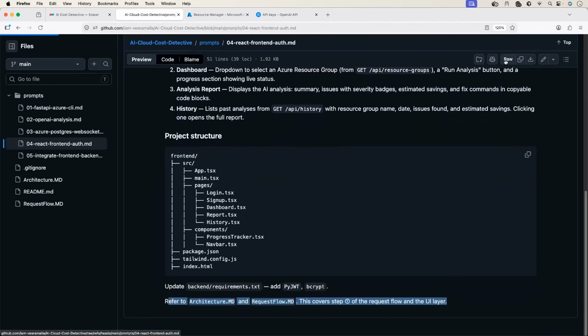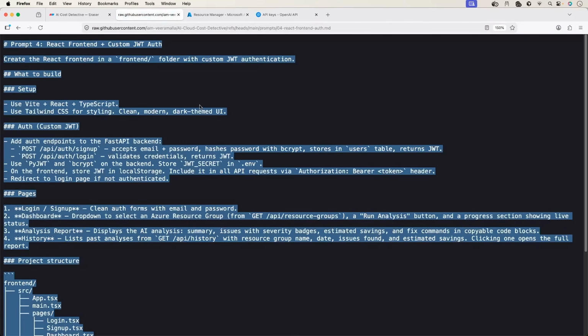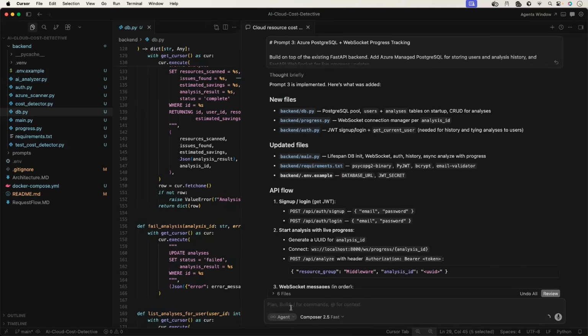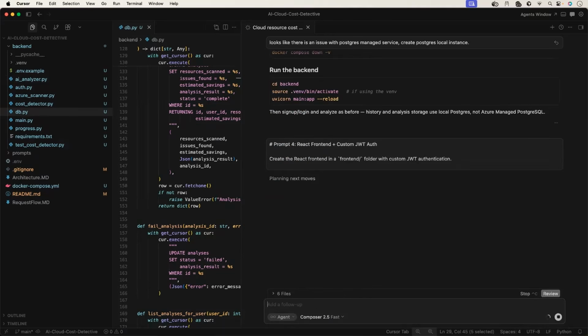Cool. Let me copy this and paste it in Cursor. The front end will not take a lot of time. Probably in 2 minutes, we should have the front end developed for this application. Let's see. Once it is done, we will track the progress.